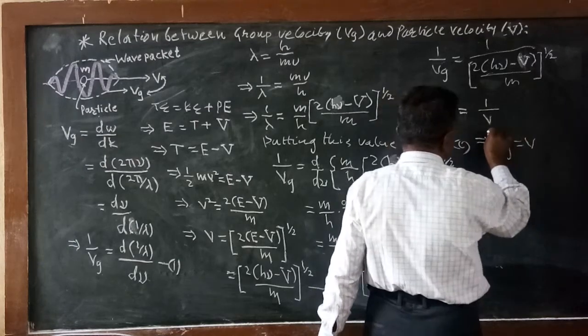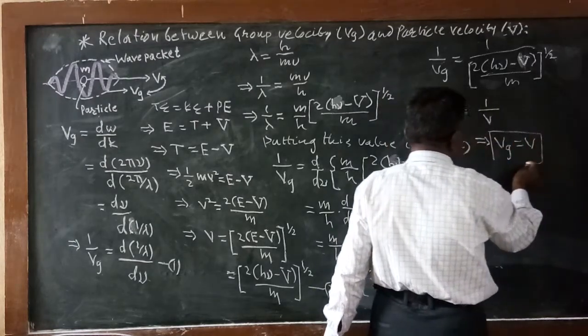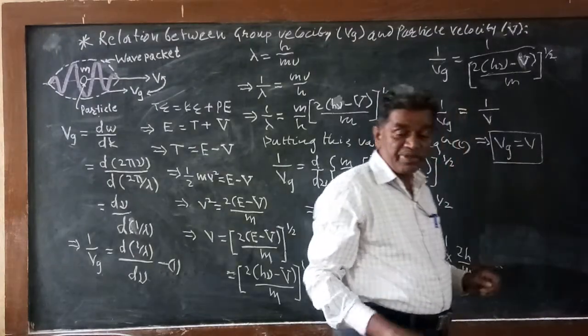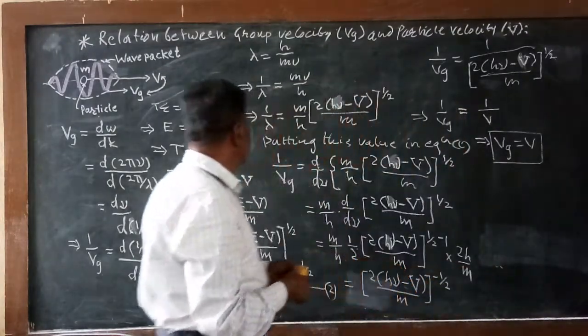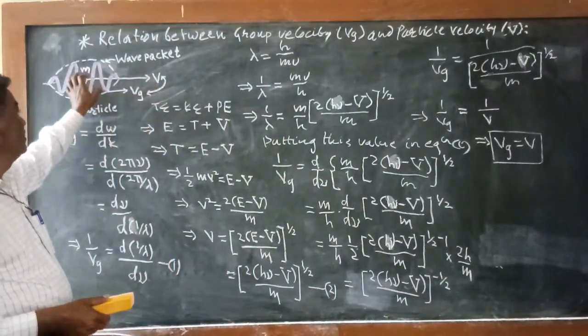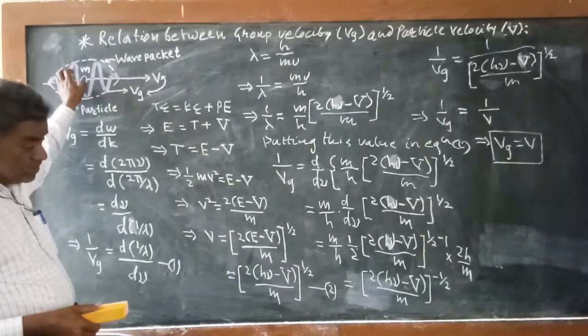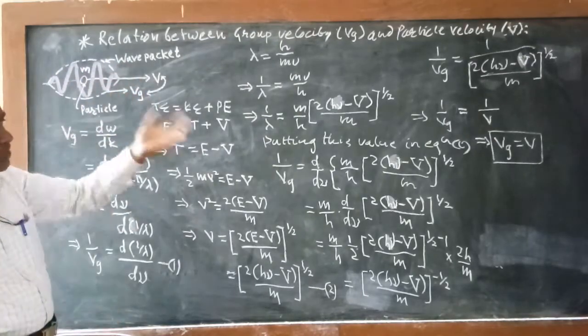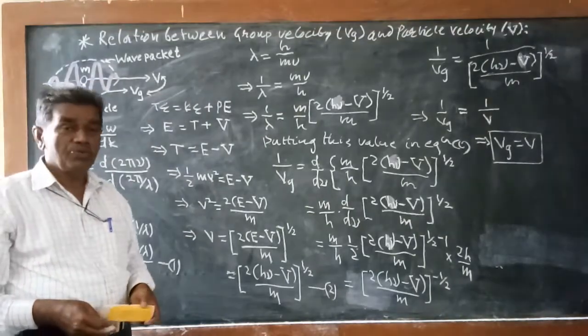It means the group velocity is equal to the particle velocity. In this equation, we have derived the relationship between the particle velocity and the group velocity. The particle is moving with a velocity, and the wave packet is also moving with that velocity. Vg is equal to Vp.